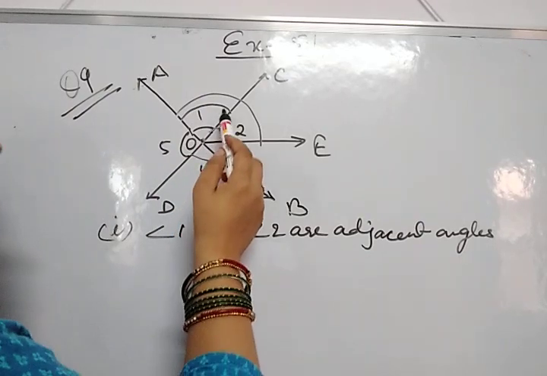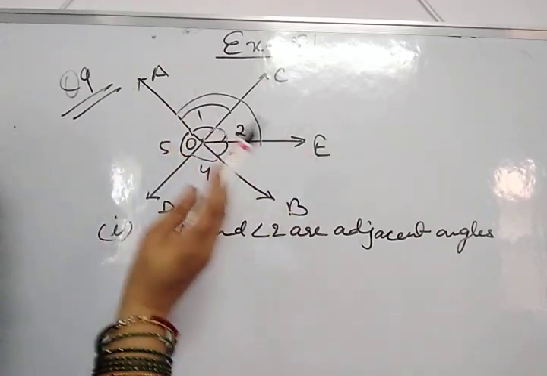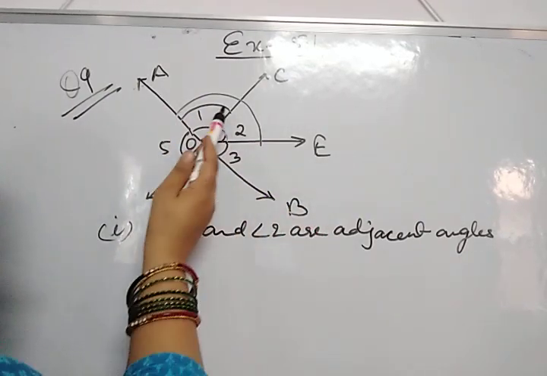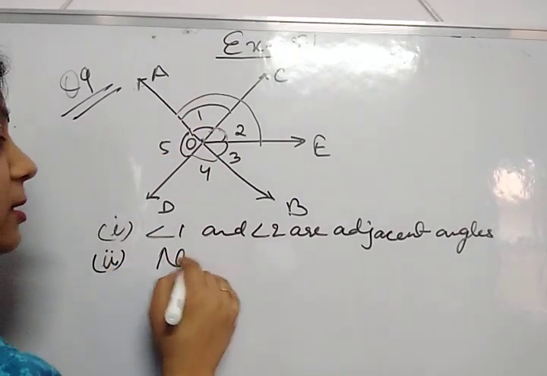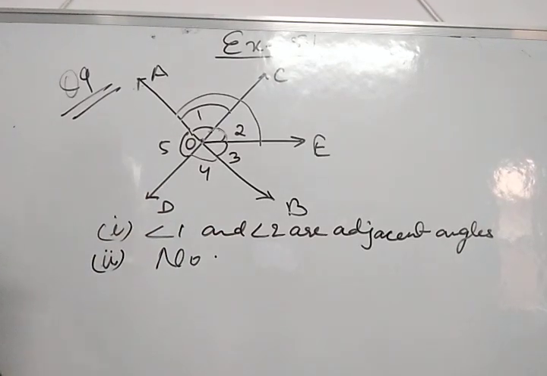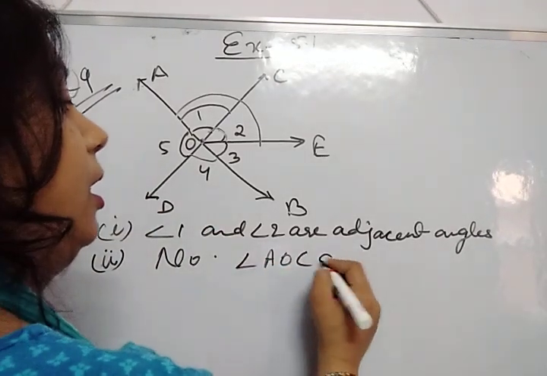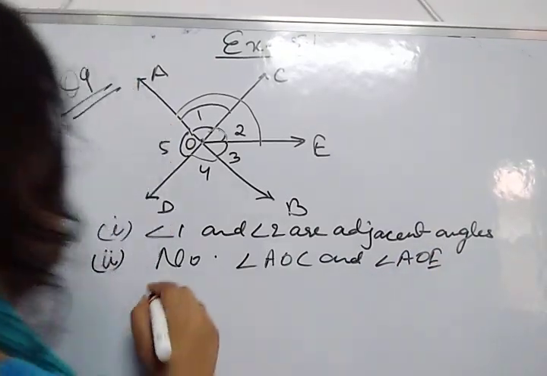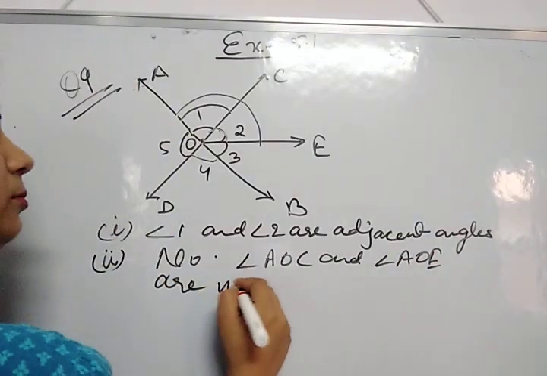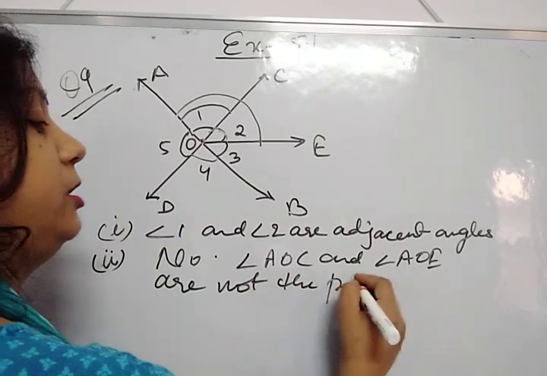OA. But the uncommon arms are on the same side of the common arm. So these two are not a pair of adjacent angles. No, angle AOC and angle AOE are not a pair of adjacent angles.